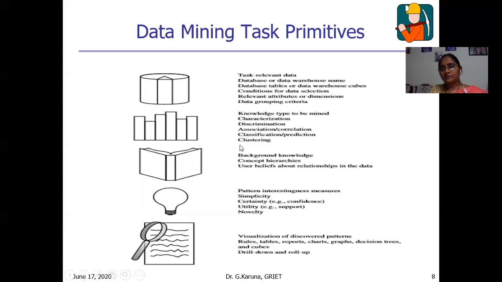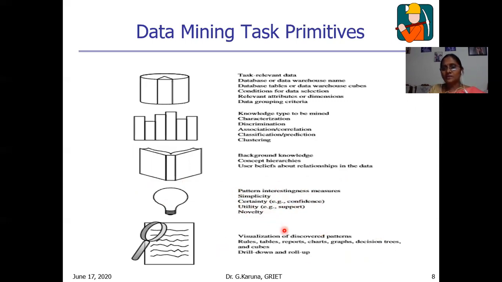Then the second task primitive is the knowledge type to be mined: characterization, discrimination, association, classification, and clustering. We already discussed this in task primitive 2. The third is background knowledge: concept hierarchies and user beliefs about relationships. These are prior knowledge which helps in the mining process. The fourth is pattern interestingness measures like simplicity, certainty, utility, support, confidence, and information gain. All these are interestingness measures based on what kind of data mining task we are using, and based on that we can choose the relevant pattern.